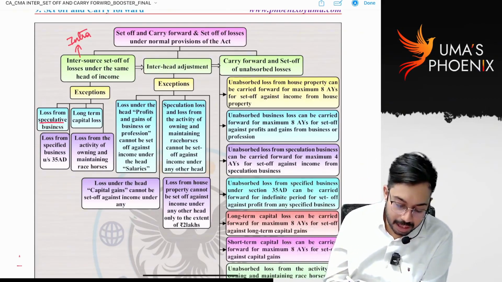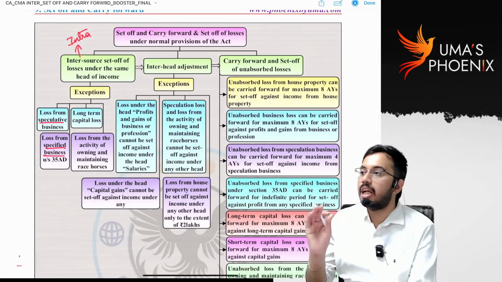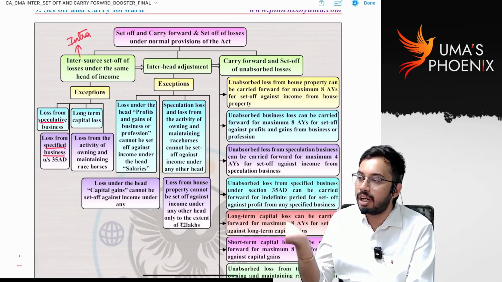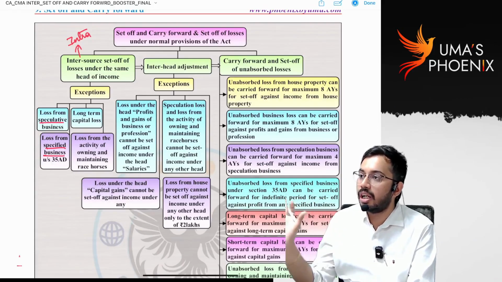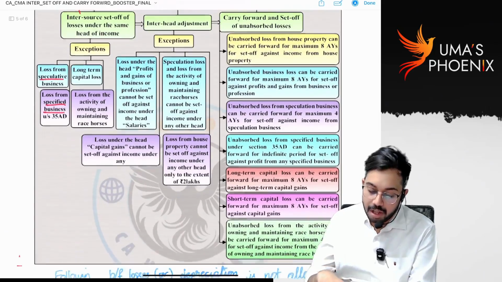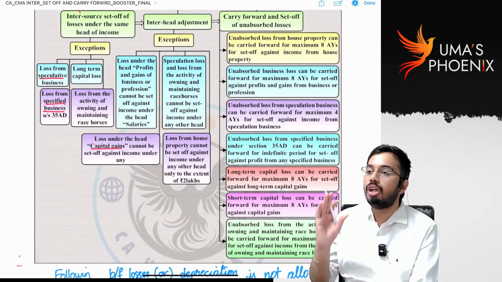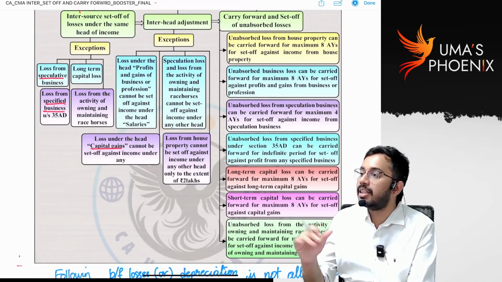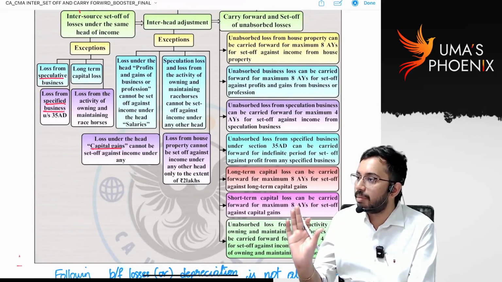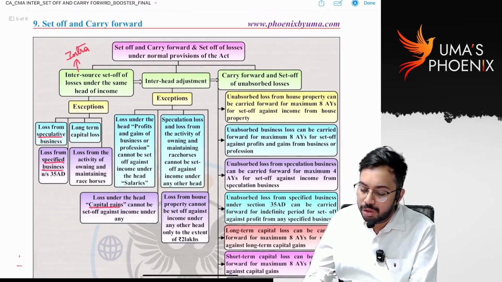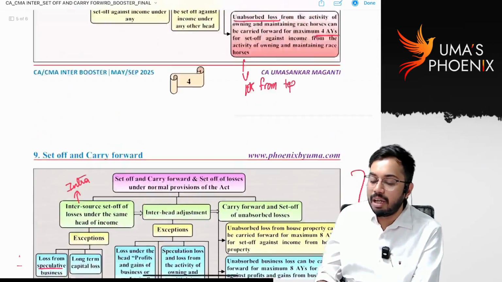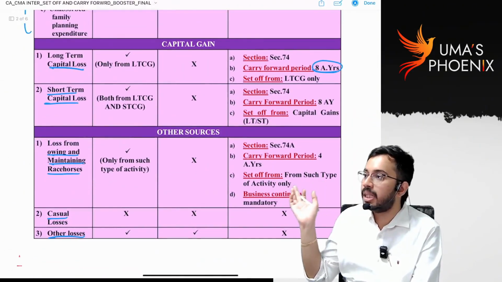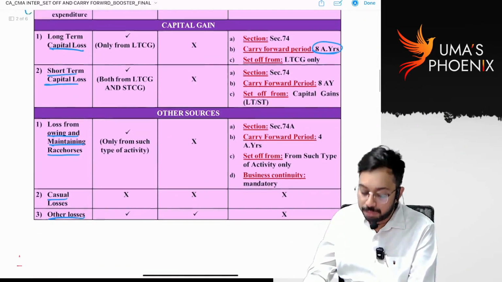Next, specified business loss can be set off only against specified business profits, otherwise it will be carried forward to subsequent years, not eligible for interhead set off. Long-term capital loss can be set off only against long-term capital gains, not against short-term capital gains. Is it clear? You can go through this chart once you understand it. If you understand the initial chart, then subsequent charts will be very easy for you.